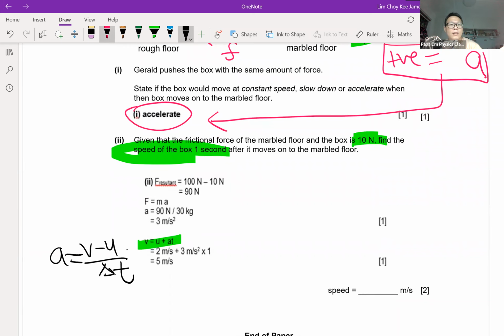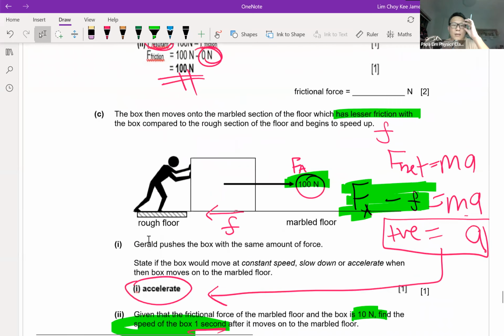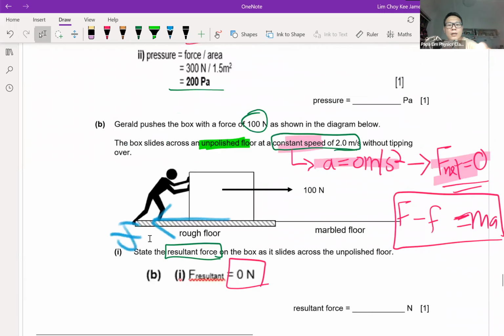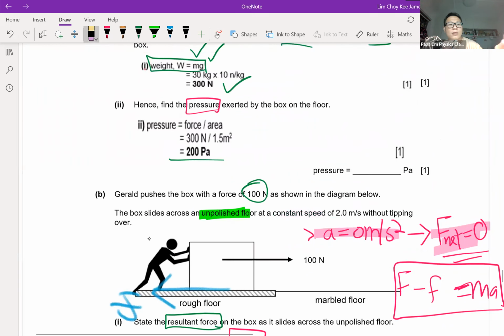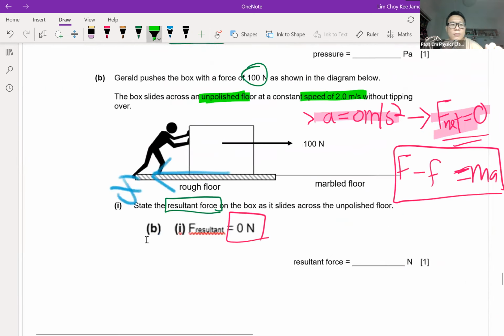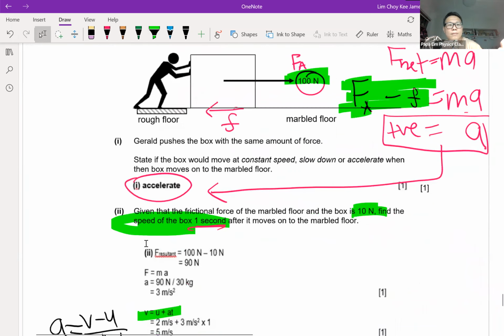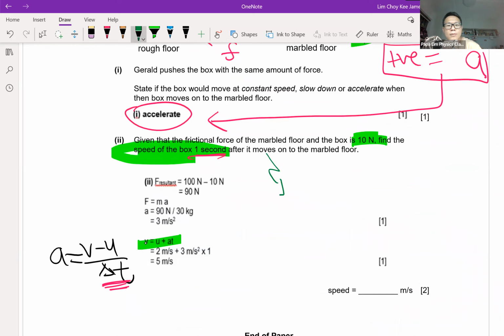The question says 1 second, so I know this is 1 second. U, now, what's the speed initially? Initially, please take note, it's not at rest. No, don't mix up. Go back to the beginning. You will know that the object mentioned has an initial speed of 2 meters per second. So for question C, the initial speed I'm looking at is 2 meters per second.